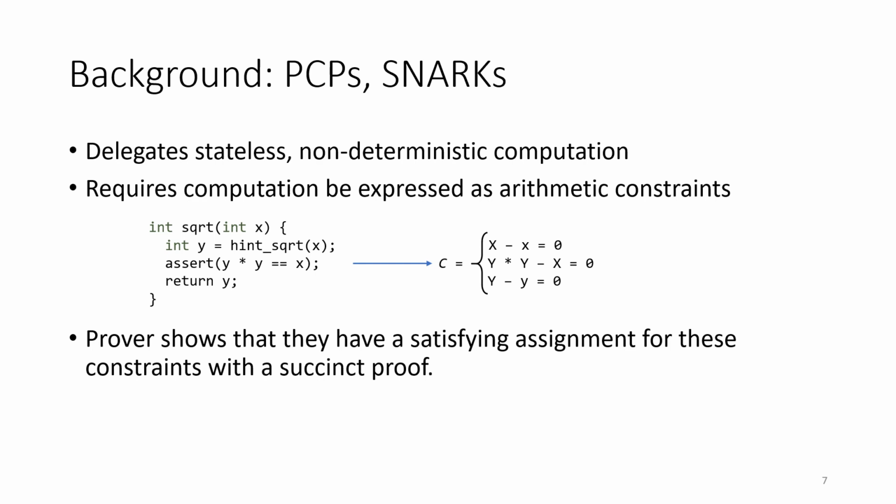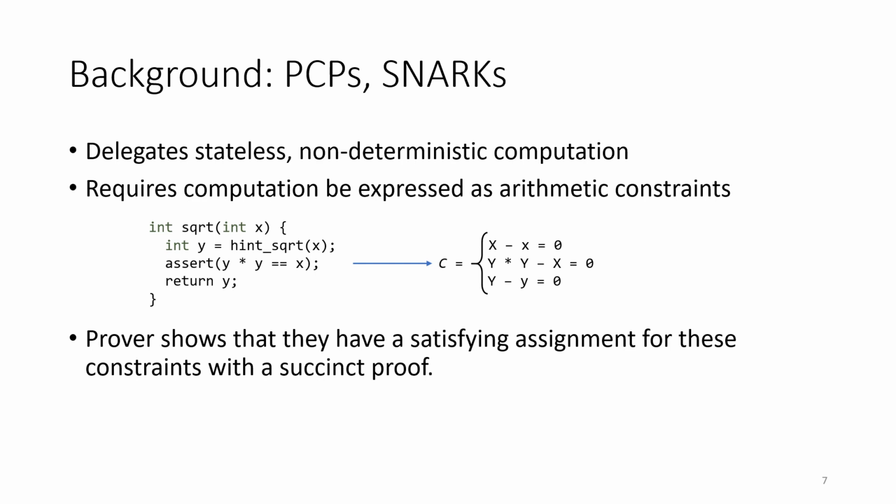Firstly, we're going to discuss probabilistically checkable proofs, or more accurately, their SNARK descendants. These allow for the delegation of stateless, non-deterministic computations. This means there's some program which is shared between the prover and the verifier. The verifier knows the inputs and outputs of this program, whilst the prover is going to choose some additional hints that are used internally to the program.